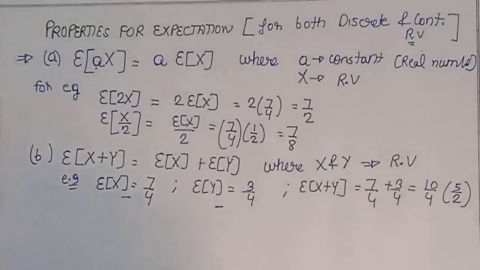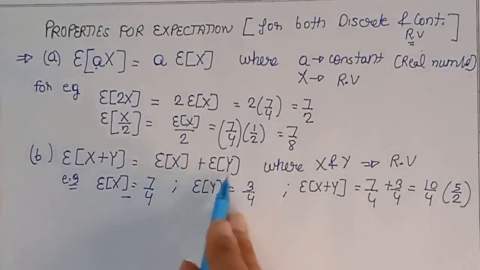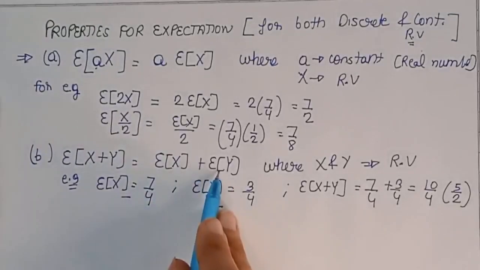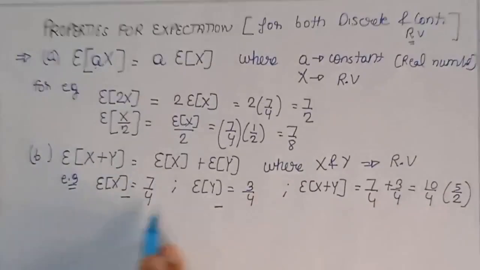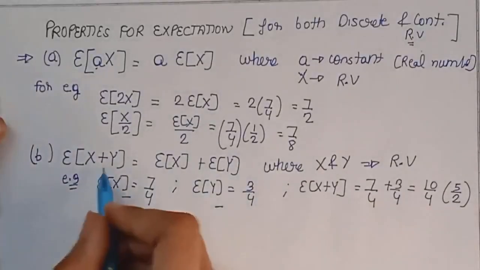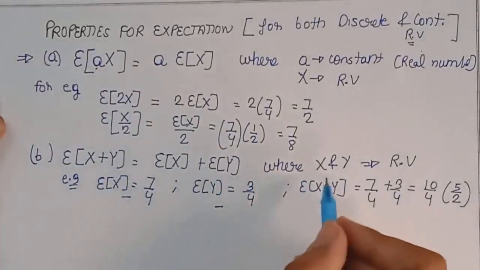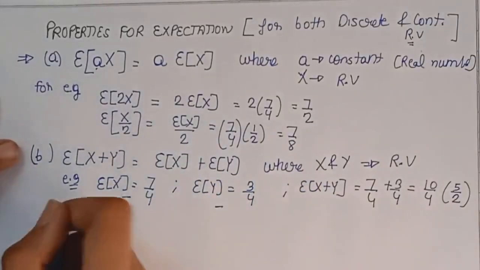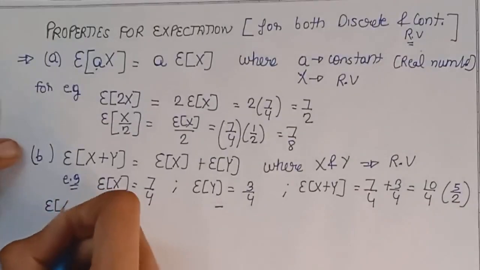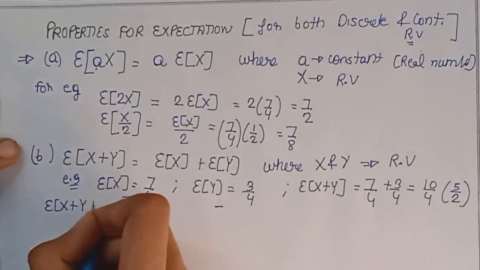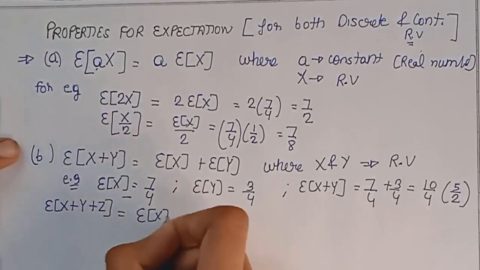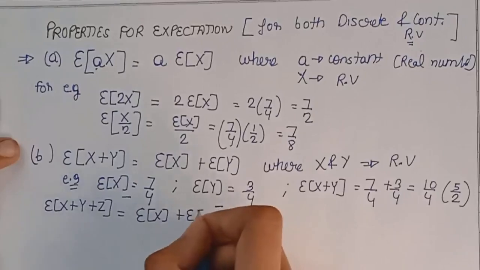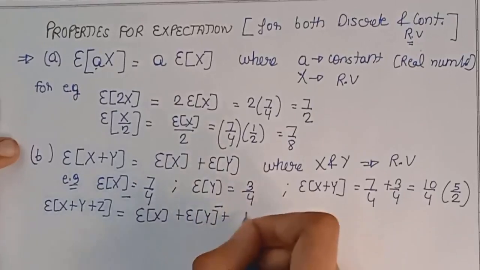In a similar manner, if you know the expectation of two random variables and you need to find the expectation of the sum of those two random variables, then you can just add the two of them. Or you can also extend this property to more than two random variables. If you need to find the expectation of three random variables, then it will also be equal to the summation of expectations of all three random variables.